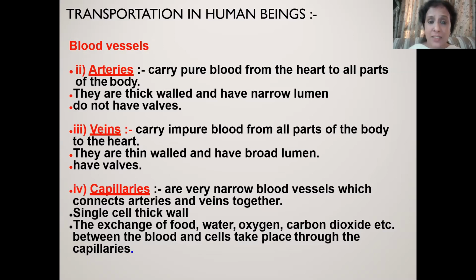This statement is not 100% correct, because there is one artery that carries deoxygenated blood. That is the pulmonary artery. Now the question is, then why do we call it an artery?